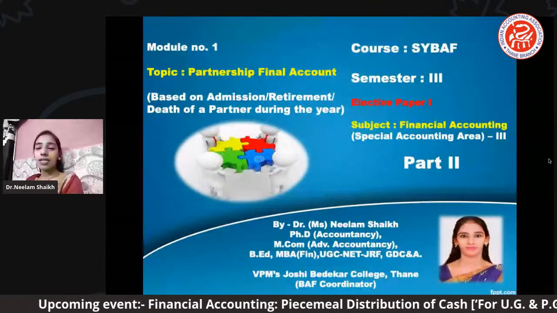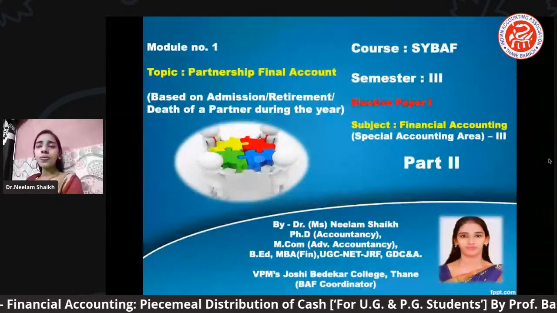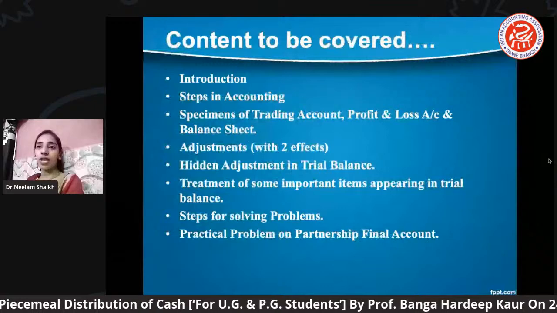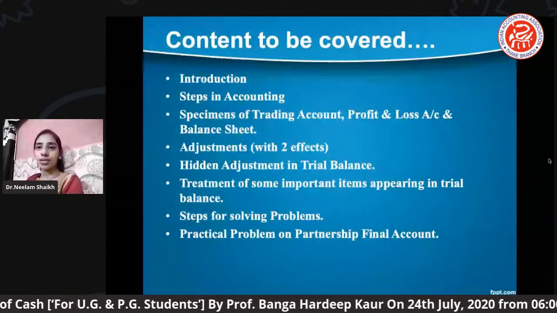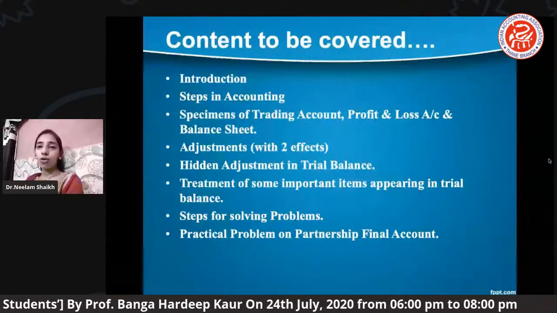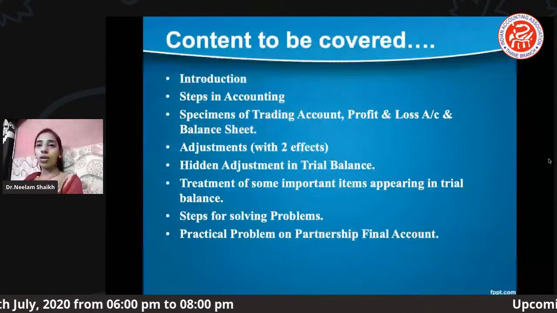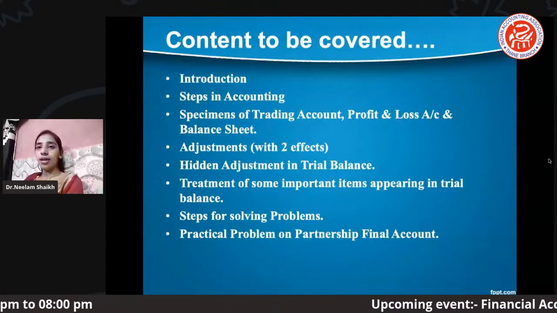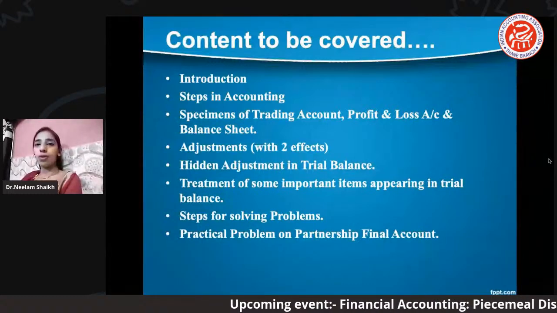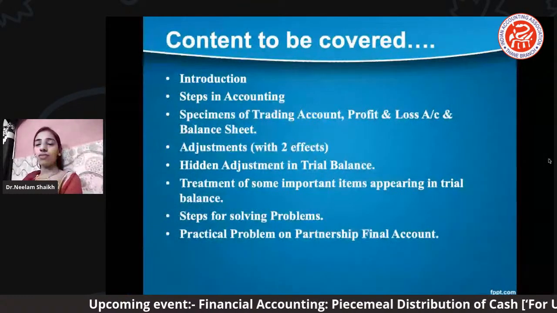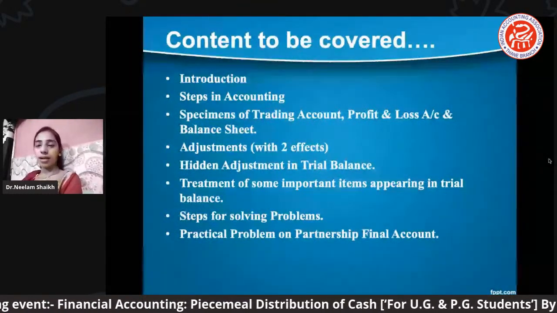We'll start with the next slide. We'll see what sort of content we are going to cover in today's session. The very first, as I have told you, is introduction. Here, introduction is basically we are trying to recall what we have learned yesterday, giving a brief idea about what we did yesterday, and slowly we will move on to the actual practical calculations.